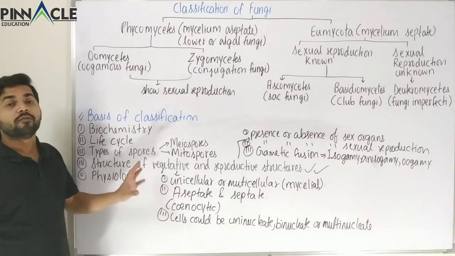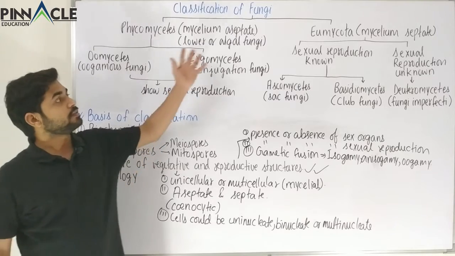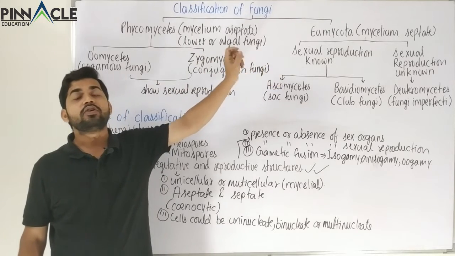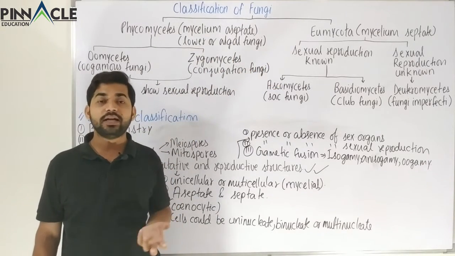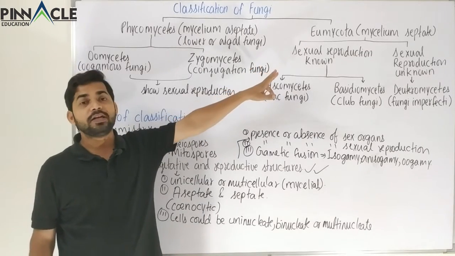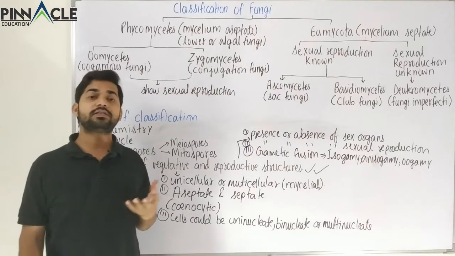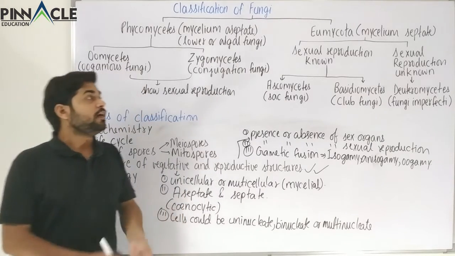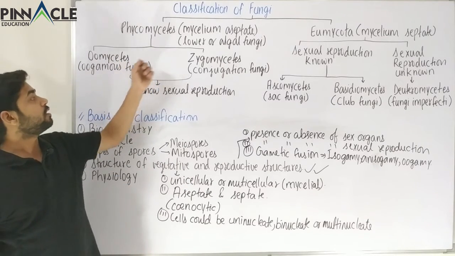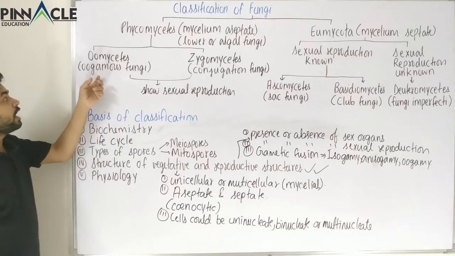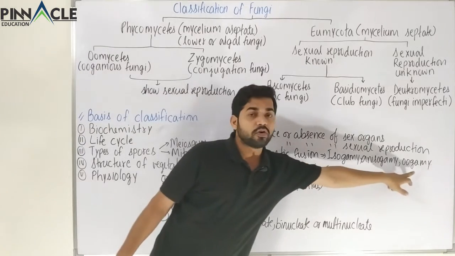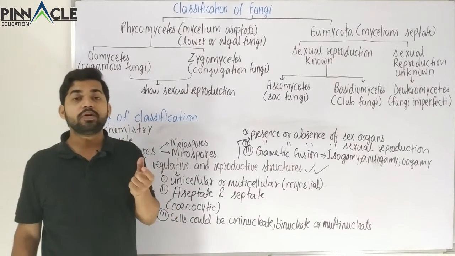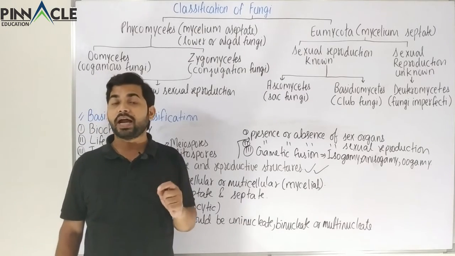So now we know the criteria of classification, and now we can see the categories. The first category, that is the Phycomycetes and Eumycota, is on the basis of septate or aseptate mycelium. In one case we have septate mycelium, and in the other we don't have a septate mycelium. The mycelium is coenocytic, or we can say aseptate. Now it is divided into two categories on the basis of sexual reproduction. Here we have oogamous. We know what oogamy is because we have seen it here. In oogamous, one gamete will be large and non-motile, and the other gamete will be small and motile.